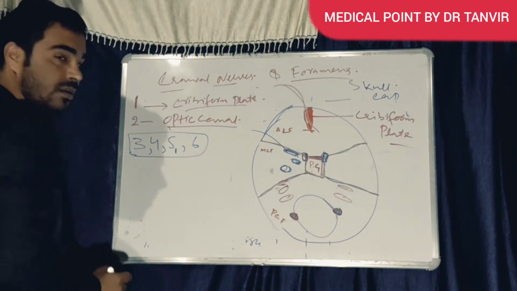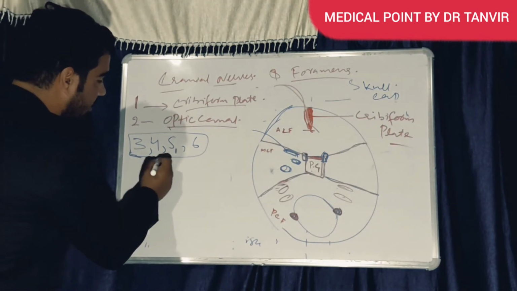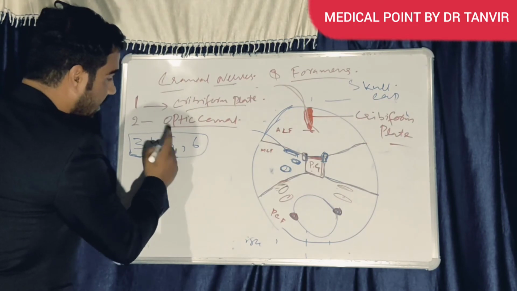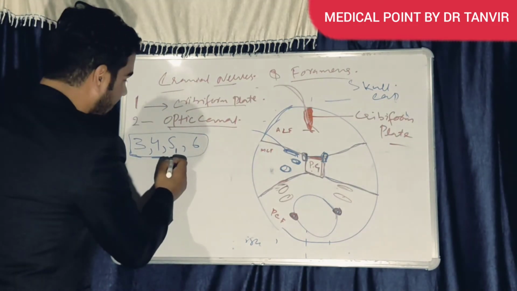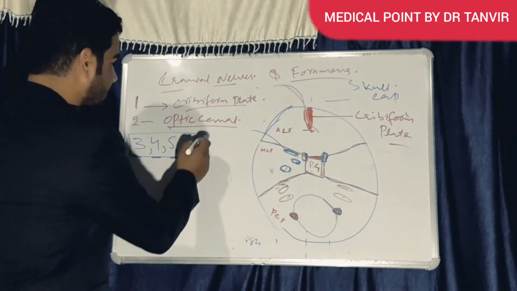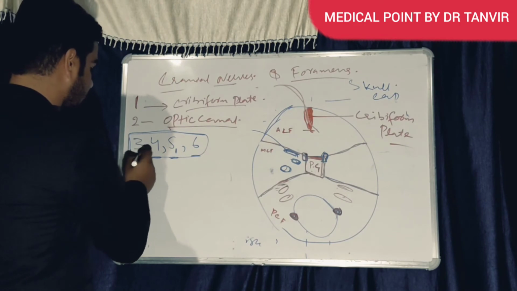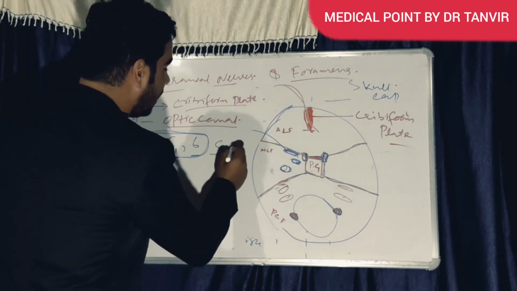Third is oculomotor, fourth is trochlear, fifth is trigeminal, but the trigeminal first branch, that is ophthalmic, and sixth is abducens. These nerves will come out through the superior orbital fissure.